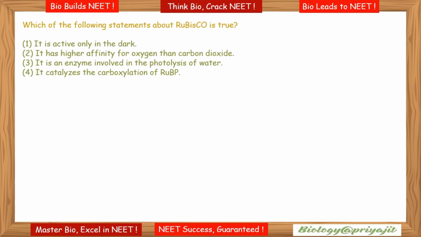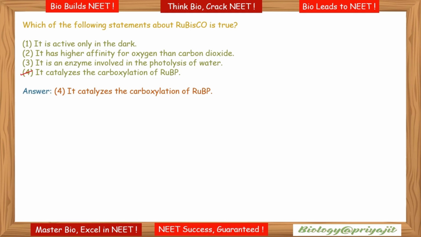Which of the following statements about Rubisco is true? There are 4 options. Here the correct answer will be option 4: it catalyzes the carboxylation of RuBP. Carboxylation is the most crucial step of the Calvin cycle, where carbon dioxide is utilized for the carboxylation of RuBP.